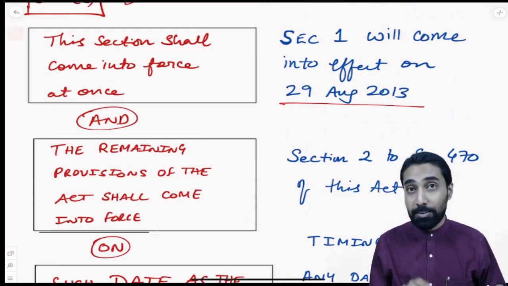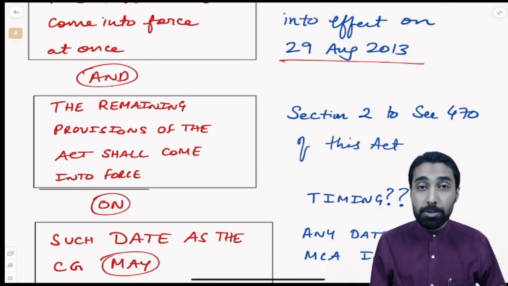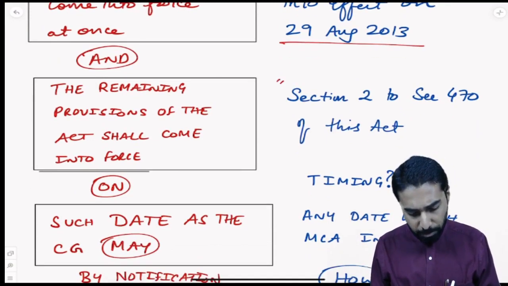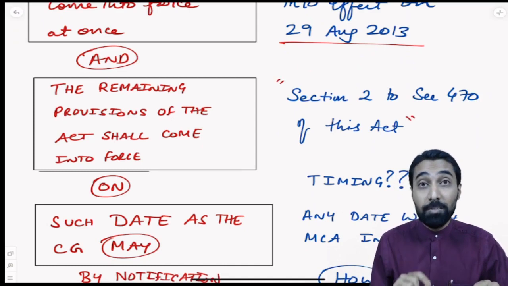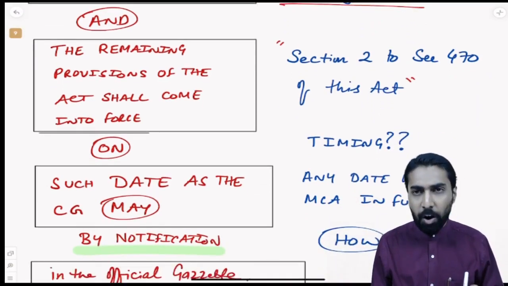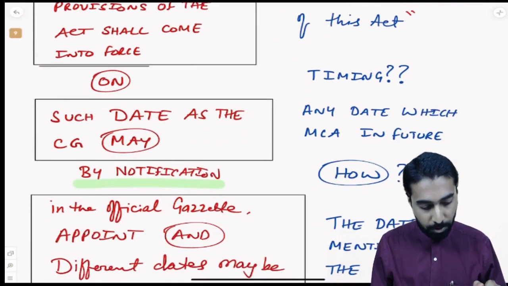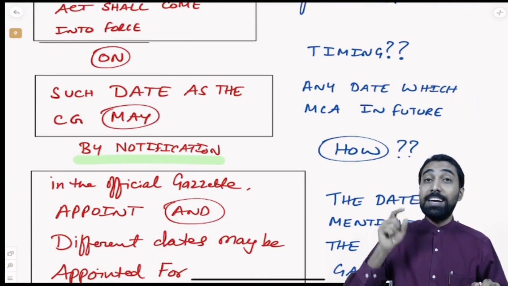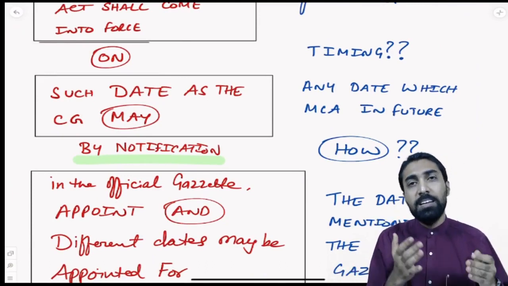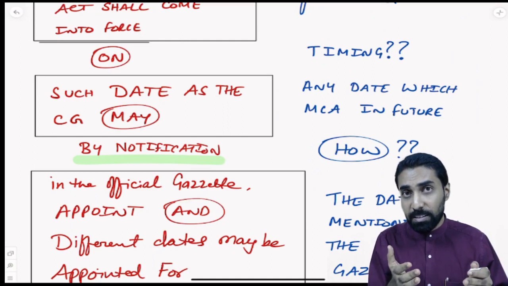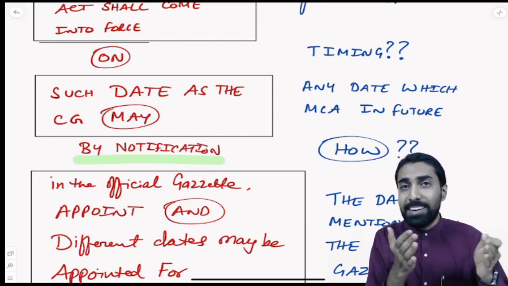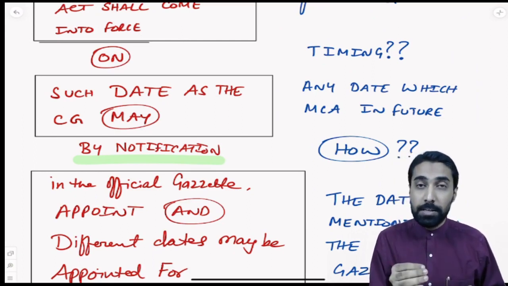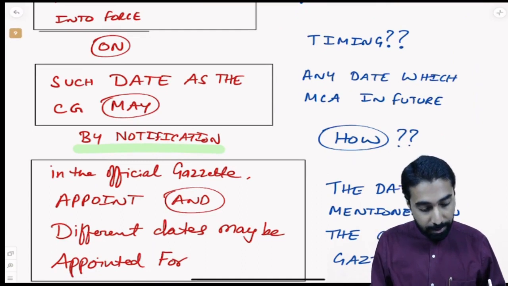So what are they saying? This section shall come into force at once, and the remaining provisions of this act shall come into force on. So what are the remaining provisions? Our section number 2 to section number 470 of the act. When will they come into force? On. On means at what time or when it will come into force. Such date as the central government may. So any date which the MCA. So MCA is basically the ministry, correct? Where all the central government's matters relating to corporate affairs are dealt with. So the Ministry of Corporate Affairs will make sure that they give the notification.